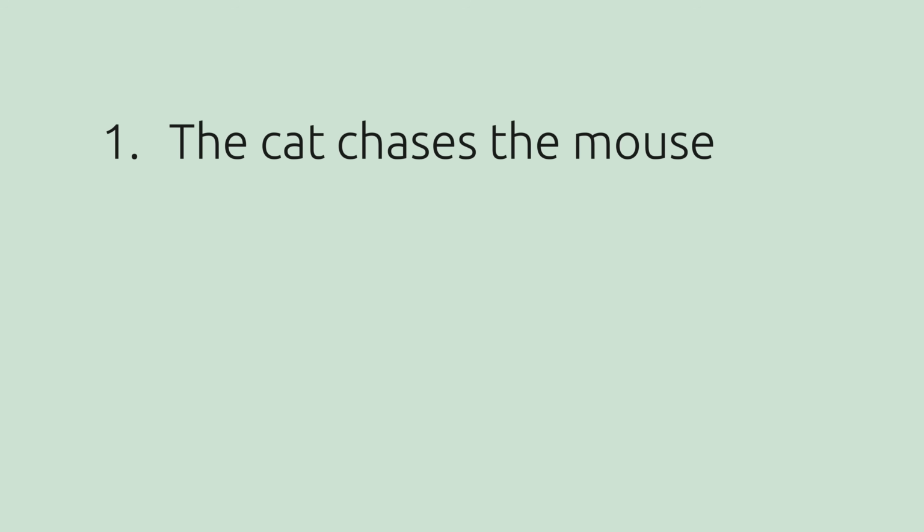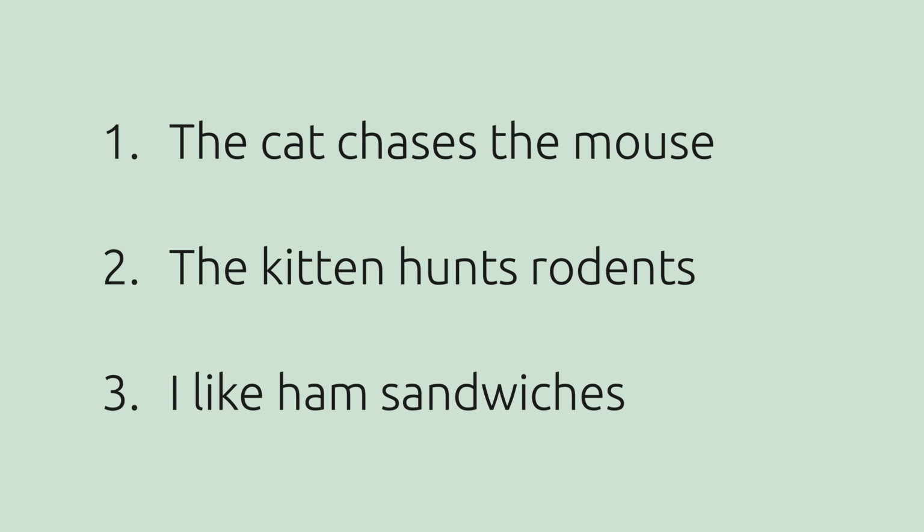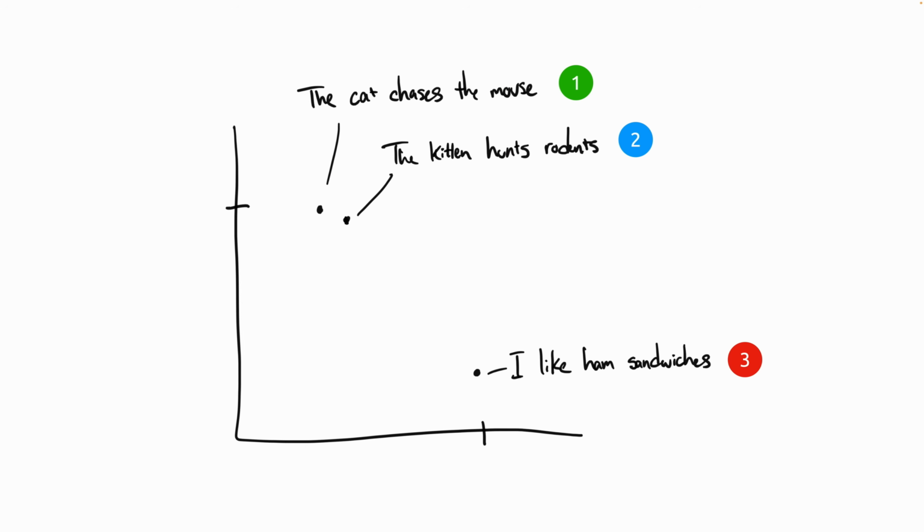Let's pretend I have 3 phrases. Number 1, the cat chases a mouse. Number 2, the kitten hunts rodents. And number 3, I like ham sandwiches. Your job is to group phrases that have similar meaning. And to do this, I'm going to ask you to plot them onto a chart where the most similar phrases are plotted together and the ones that are most dissimilar are far apart. When you're done, it might look something like this.